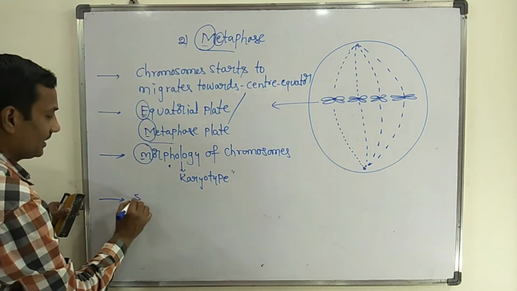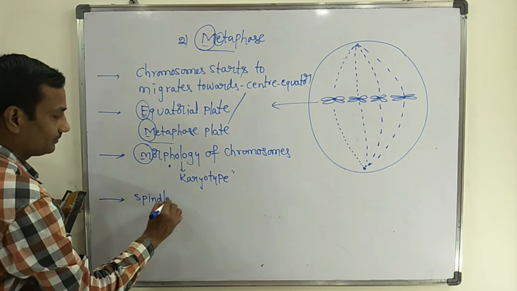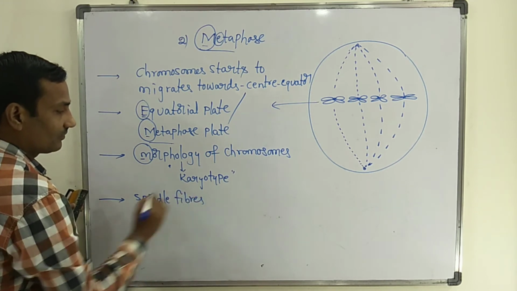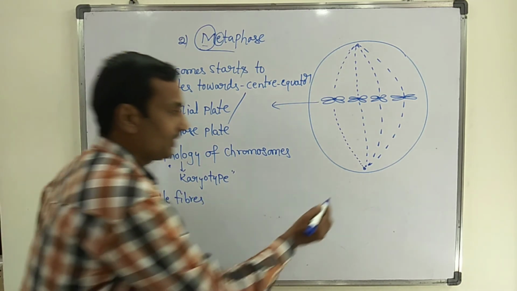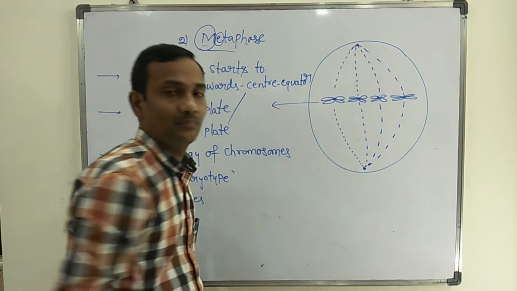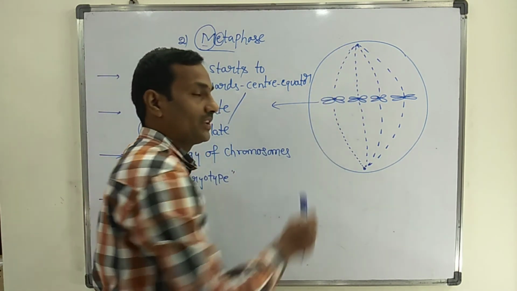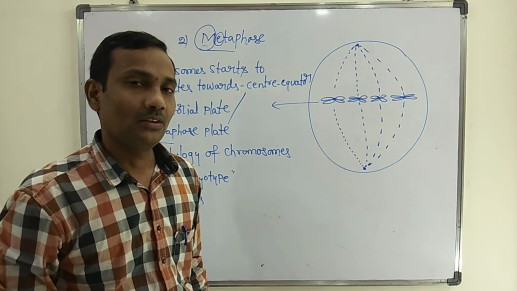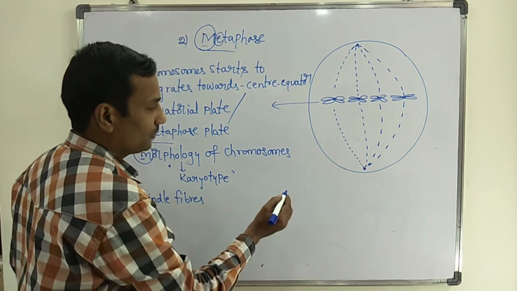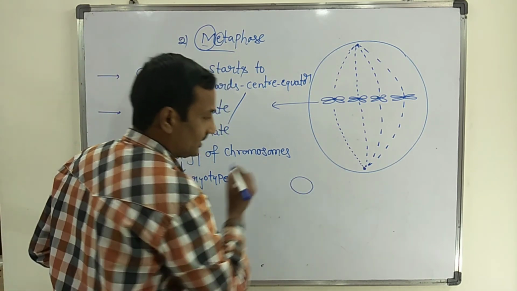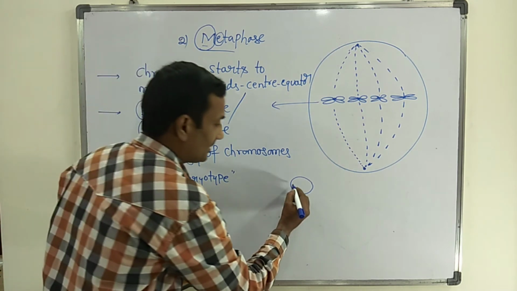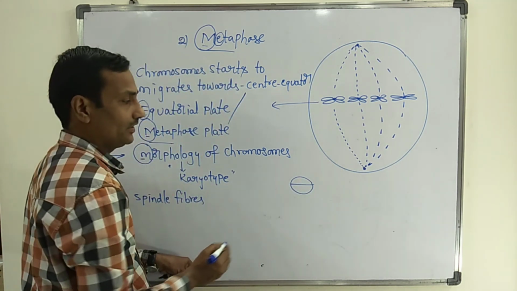They arise from opposite poles and connect to the kinetochore of the chromosome. Now I will draw one chromosome here. It has a centromere, and that centromere has two kinetochores.